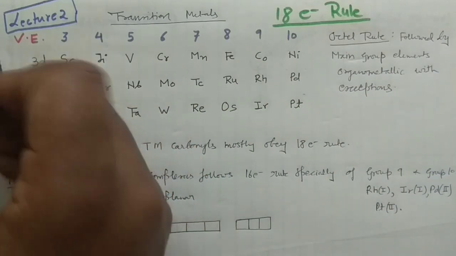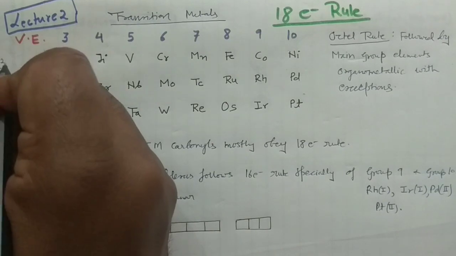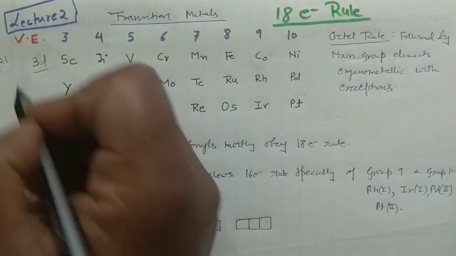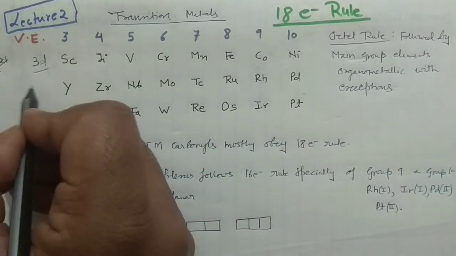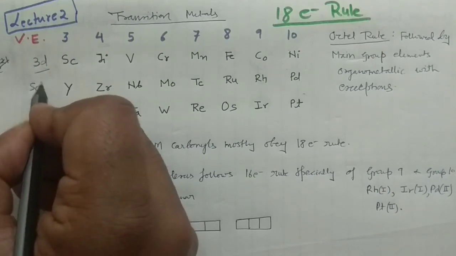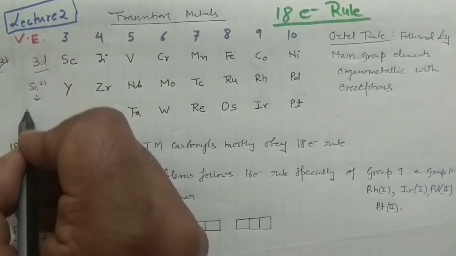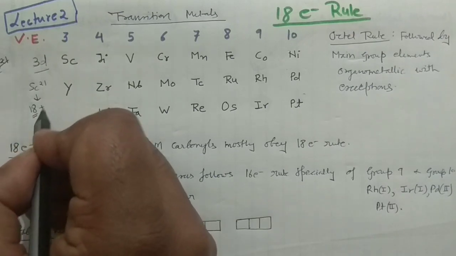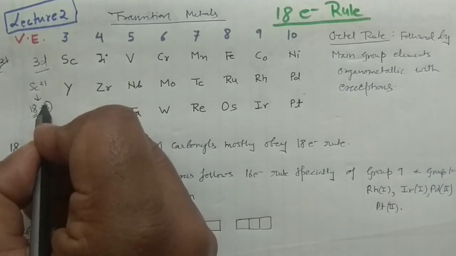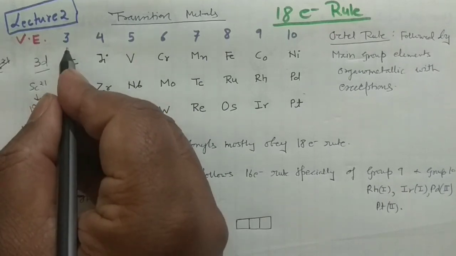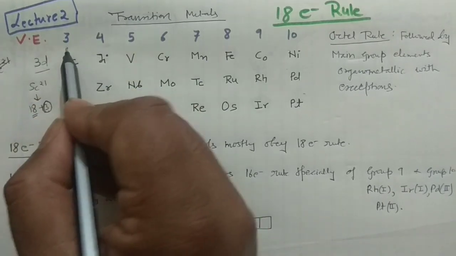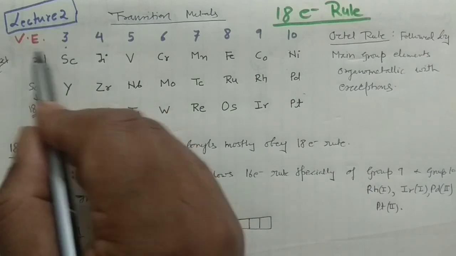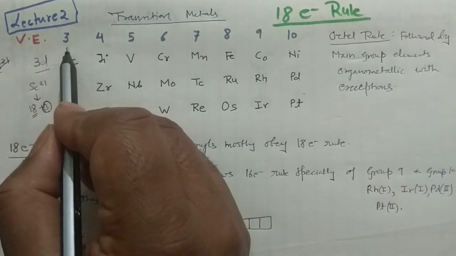So when scandium is 21, okay, I can write in that manner. Say this is scandium. It is not in the frame, so I will write here scandium. If it is 21, it will have 18 electrons, which is your argon configuration. Then you will have 3 extra electrons, so that's why 3d electrons are there. These are the electrons which are present in the d subshell, valence electrons. These are the valence electrons, d and 4s, right?